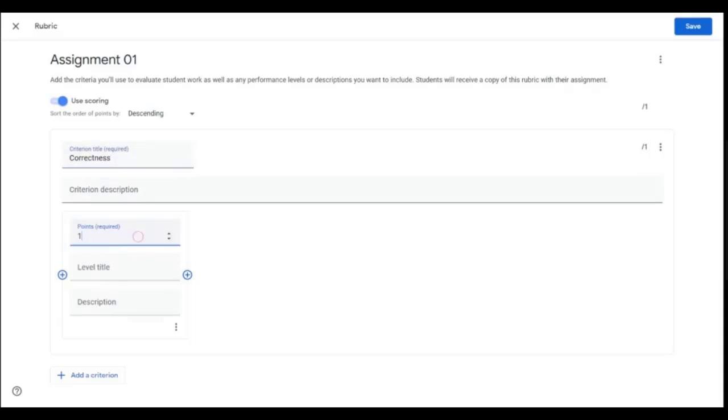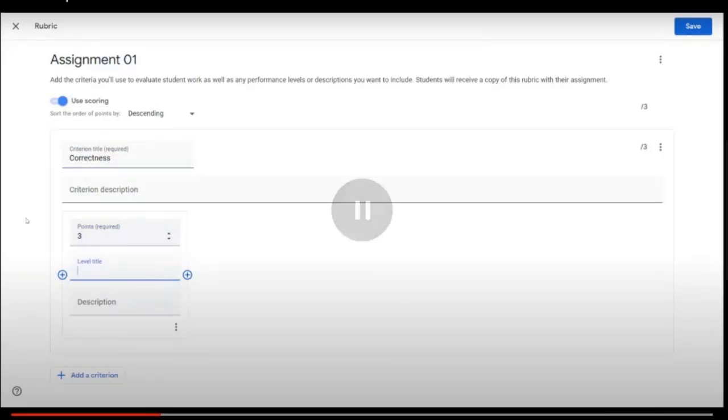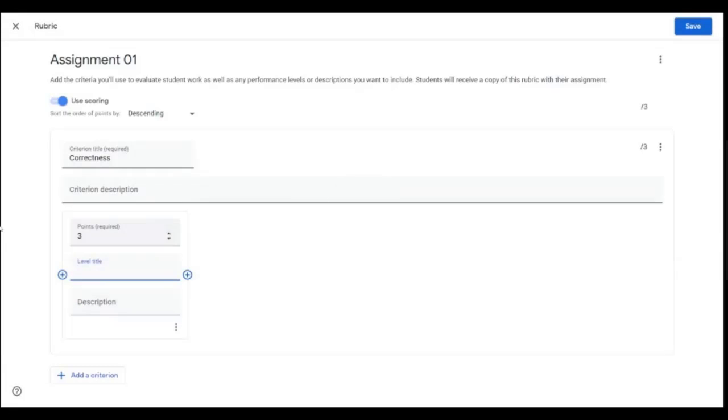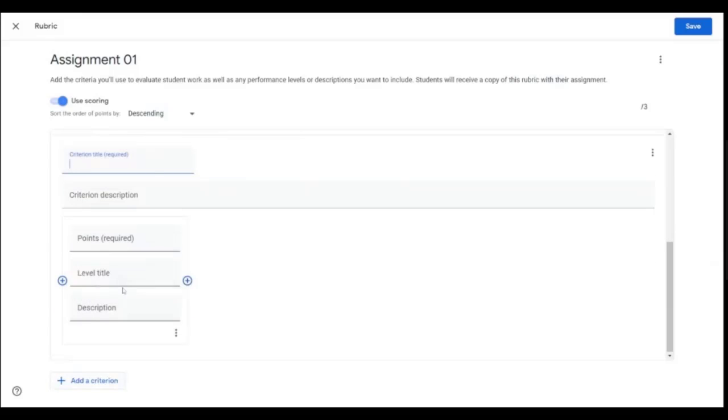So say suppose I'm taking one criteria as correctness. I'm taking an example where I have a 5-mark question and I'm going to assign 3 points to correctness and 2 points to showing the detailed steps. So thinking of an engineering question, right? I'm saying correctness is one criteria. I'm going to give 3 points if it is fully correct, and I'm going to give no points if the final answer is incorrect out of this 3.